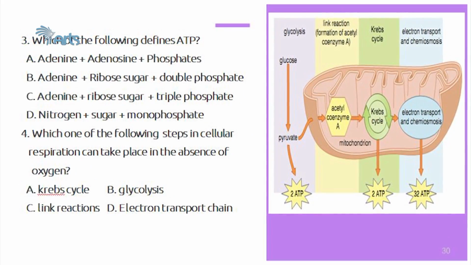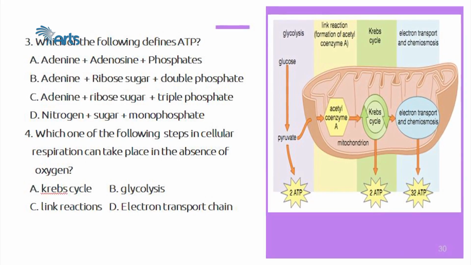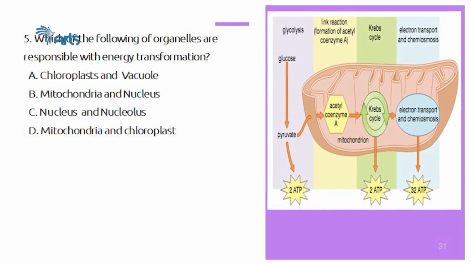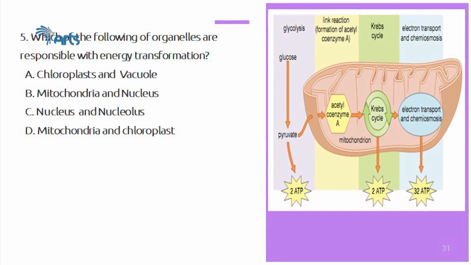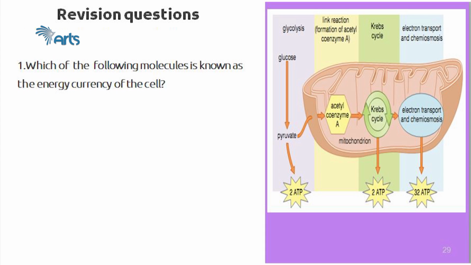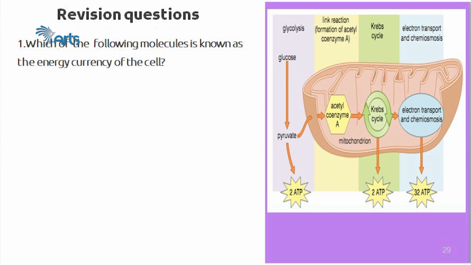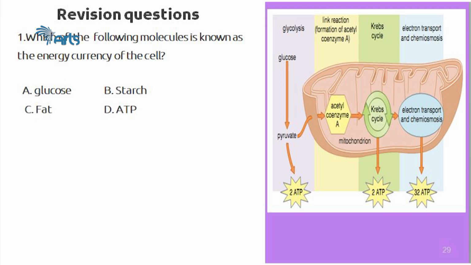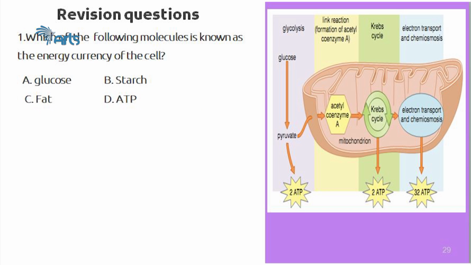And students, now it is time for revision of some questions, and you listen attentively to these revision questions on the part that is revised to you. Question number 1. Which of the following molecules is known as the energy currency of the cell? A. Glucose. B. Starch. C. Fat. D. ATP. If your answer is D, you are correct.